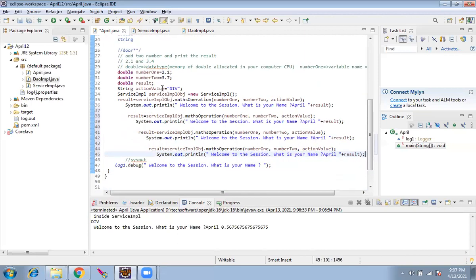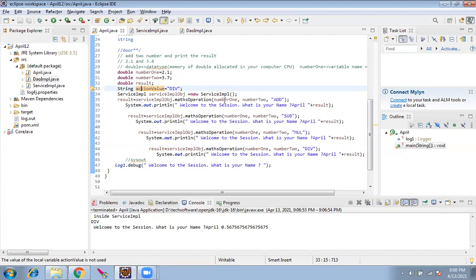This action value I'm passing here, I will pass directly: add, subtract, multiplication, and division. Both are same. I can declare outside and pass it, or I can directly pass it here.